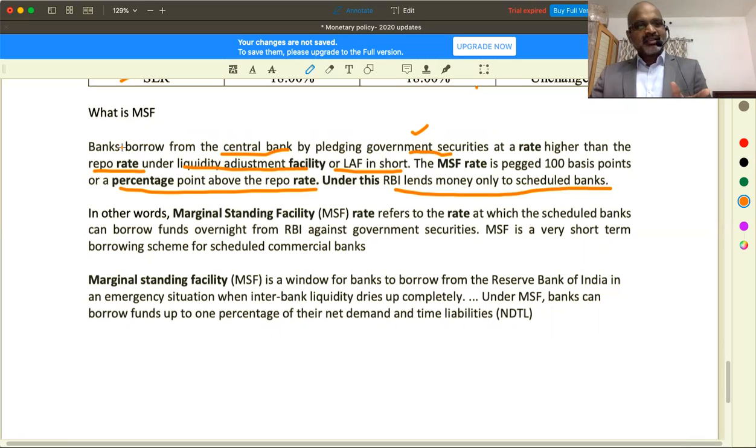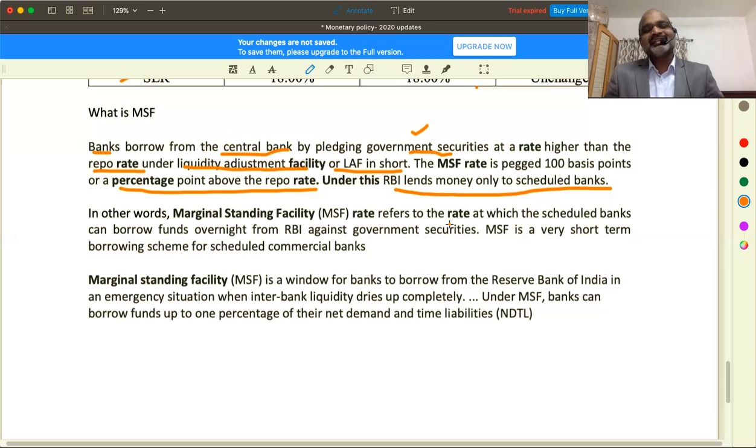So all the banks can usually borrow money from the central bank, giving government securities, government bonds as a security, under which facility? Liquidity adjustment facility, whenever they are falling short of money. But MSF, marginal standing facility, marginal means additional, extra money you can borrow, because indirectly we say every bank has a quota to borrow money. Just because you have a facility to borrow money from RBI, you cannot simply go on borrowing money. You might say, okay, RBI is my father, the bank is the child, I will go and make an application anytime. Your own daddy also will not give you money.